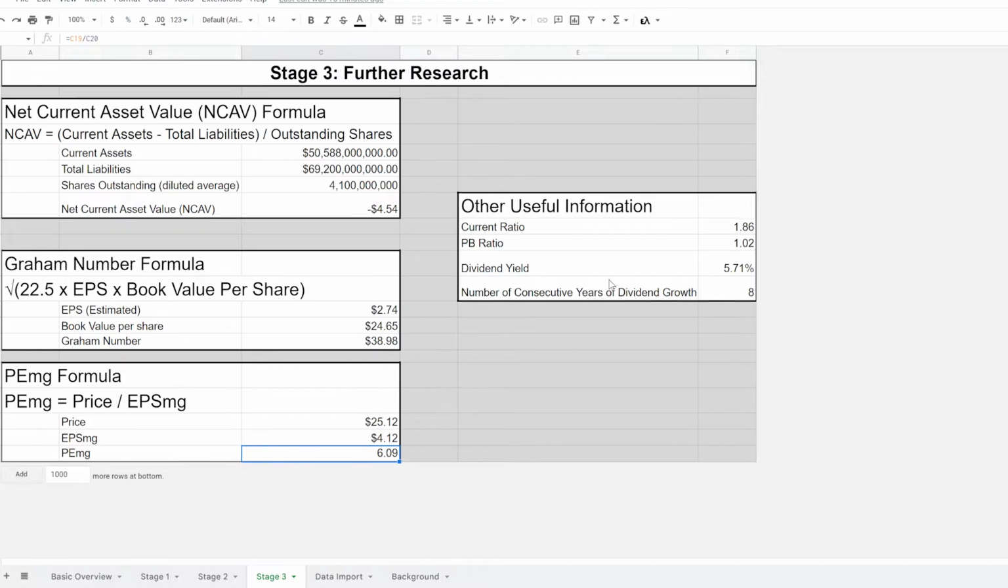when you're looking at different companies. Current ratio is 1.86. Price to book is only 1.02. That's a really good price to book. Dividend yield is 5.71% based on the current dividend, and we've had 8 years of dividend growth. So those are key figures to look at. Let's move on.